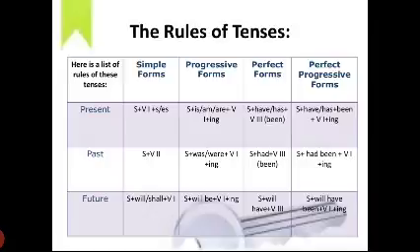Then for future tense, she will write her notes. It is simple form. For progressive form, she will be writing her notes. Whereas in future perfect form, she will have written her notes. Next, in future perfect progressive form, she will have been writing her notes is the example for this.